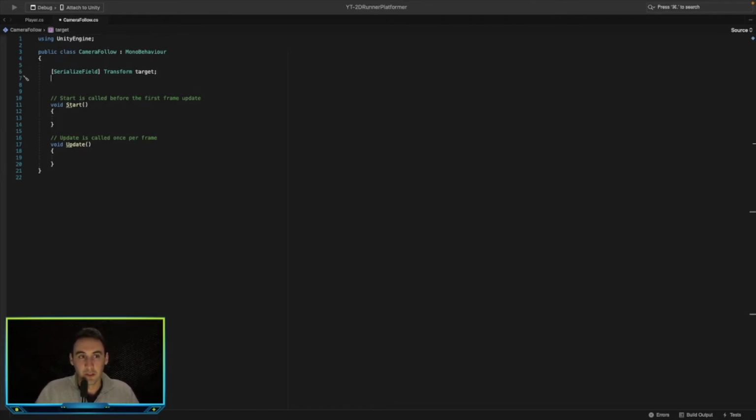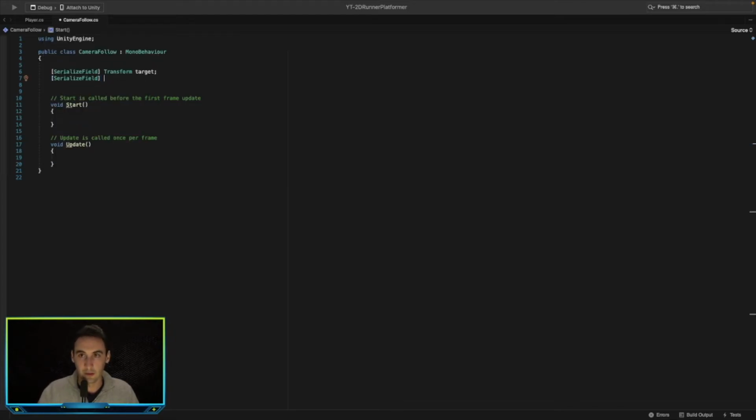And then we want to add in a smooth speed. So when the camera moves with the player, we don't want it to follow directly like we saw in the previous example. We want the player to move and then the camera to slowly follow it. So let's create a serialized field.